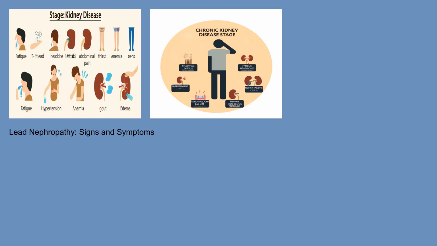The signs and symptoms of lead nephropathy can be subtle, especially in the early stages. They may include fatigue, headache, abdominal pain, and decreased appetite. As the disease progresses, individuals may experience increased thirst and urination, anemia, gout, and hypertension, or high blood pressure. Edema, or swelling in the legs and ankles, may also occur. In severe cases, lead nephropathy can lead to kidney failure, requiring dialysis or kidney transplantation.